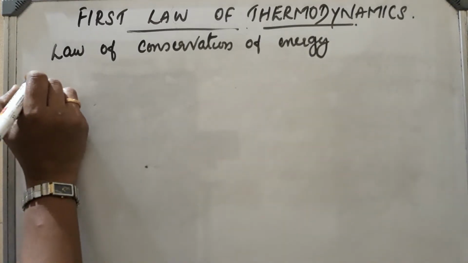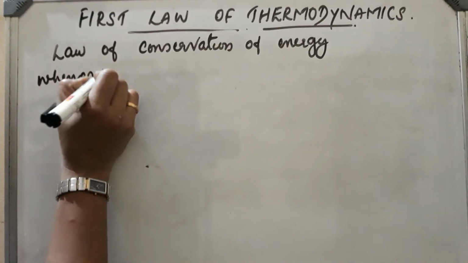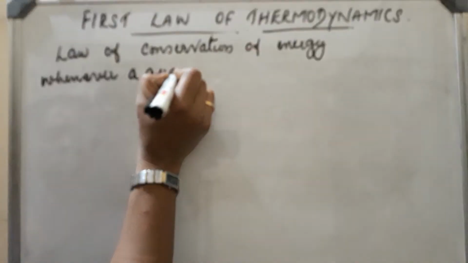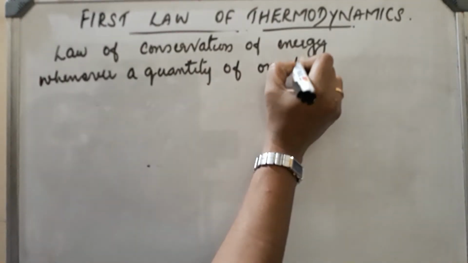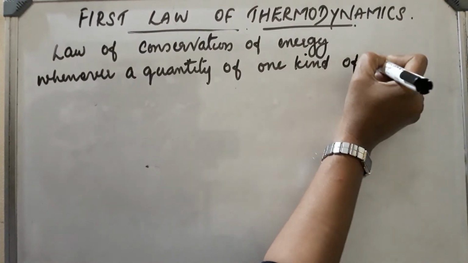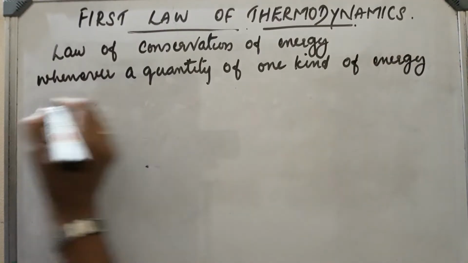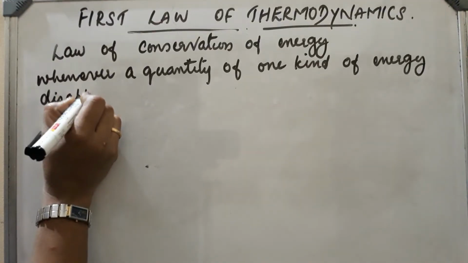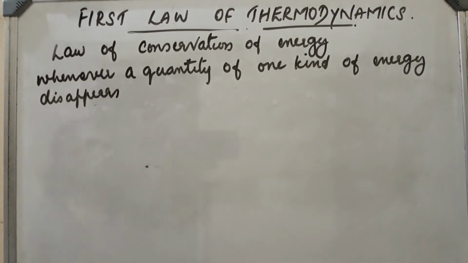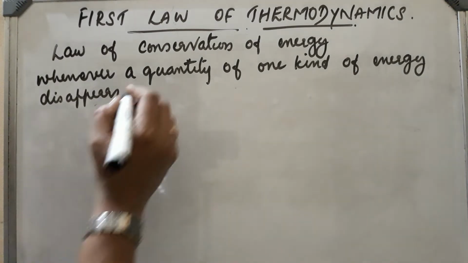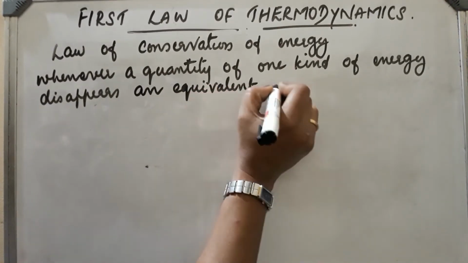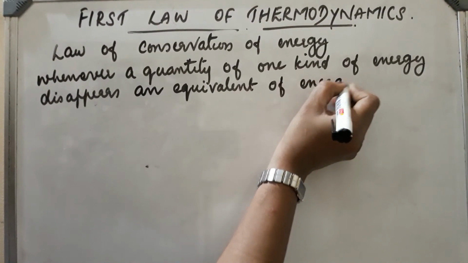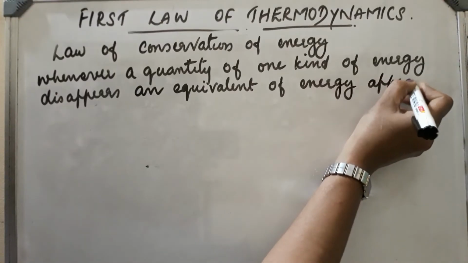So this law states that whenever a quantity of one kind of energy disappears, an equivalent amount of energy appears in some other form.